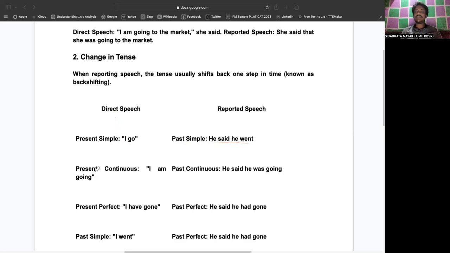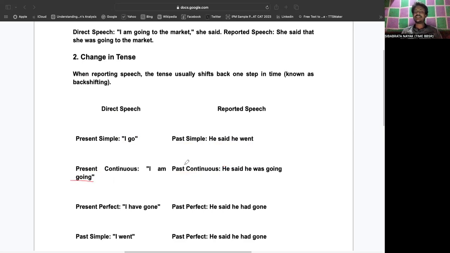In present continuous, it is "I'm going." Present continuous becomes past continuous, and present simple becomes past simple. So present continuous changed into past continuous becomes: he said he was going.